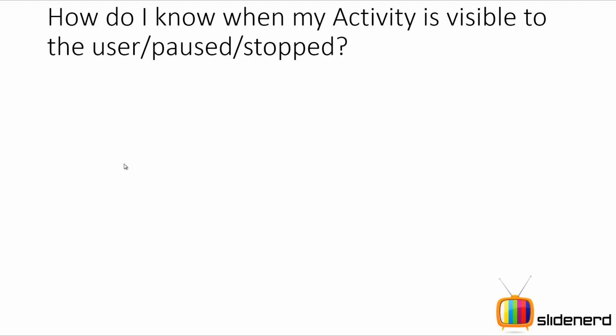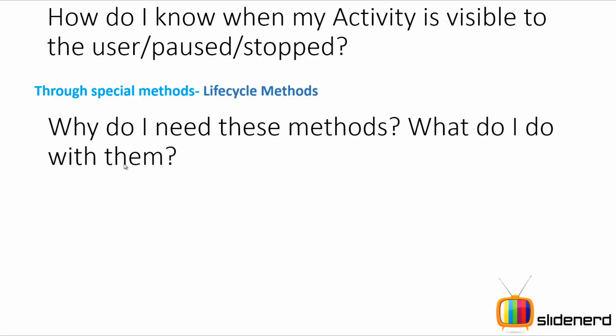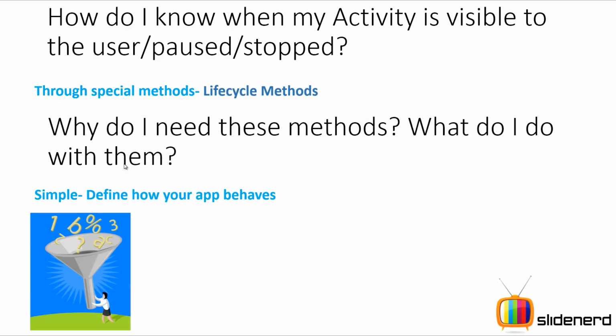So you need some way of knowing whether your activity is currently running, whether the user is actually looking at it or the user is not looking at it, right? So this can be achieved through special methods called lifecycle methods. That is what lifecycle methods are. They tell you whether your activity is currently being watched by the user, whether it is paused, whether it is stopped, whether it is destroyed, and so on, stuff like that. So here, why do I need the methods? Simple. Define how your app behaves, right? For example, like I said, no downloads when the user is not looking at your app, because you're unnecessarily wasting the network and bandwidth.